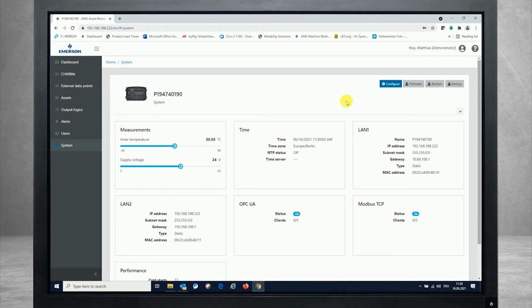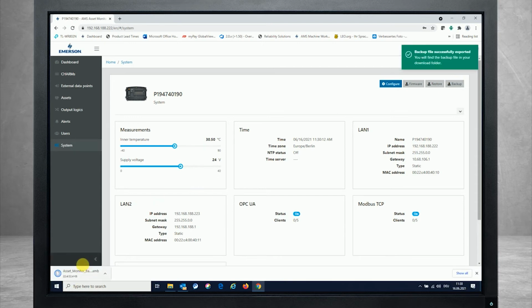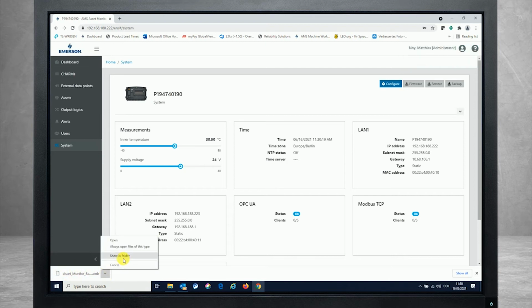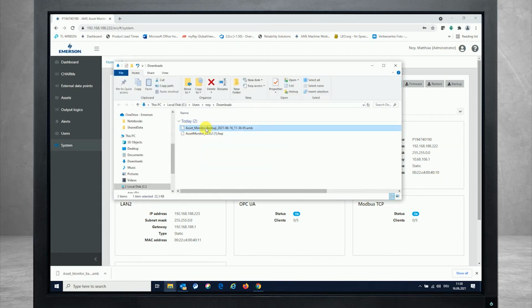So for providing or storing a backup file, just press the backup button and you will see that a zip file is stored to your browser. So you see that over here on the lower left corner of my Chrome browser, and moving into the folder structure where it has been stored, you see that I now have this asset monitor backup with a date description over here, which is an AMB file. So no need to manage this file anywhere separately, but it's just a data file that can be used for